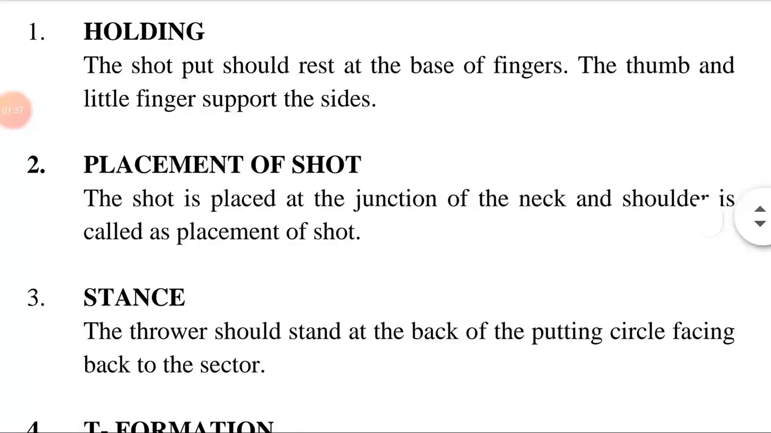Placement of shot means the action of placing something somewhere. The shot is placed at the junction of the neck and shoulder, which is called the placement of shot. Junction means a point where two or more things are joined, like the neck and shoulder.